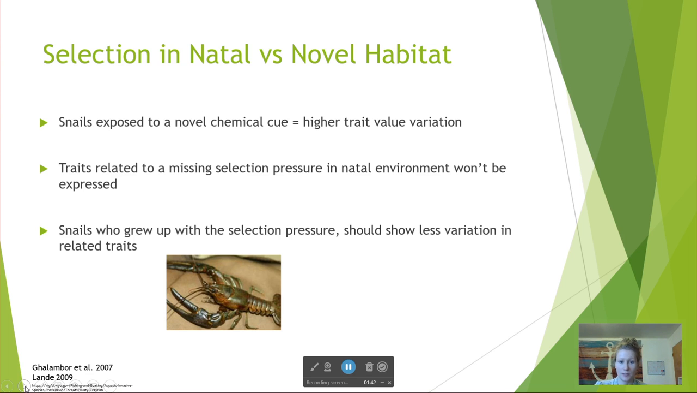This is because these snails grew up without the selection pressure from the crayfish. It was missing in their home environment, so the traits associated with the selection pressure, like shell morphology, were not expressed in their home habitat. In contrast, the snails who originally grew up with crayfish around should show less variation in the related traits because selection acted on these snail populations in their home habitat.